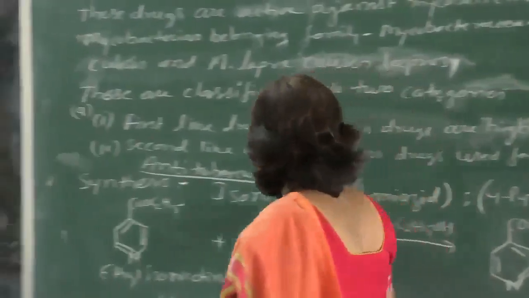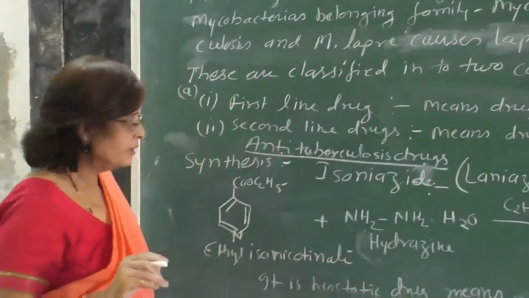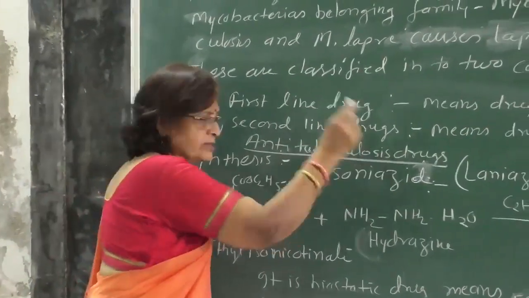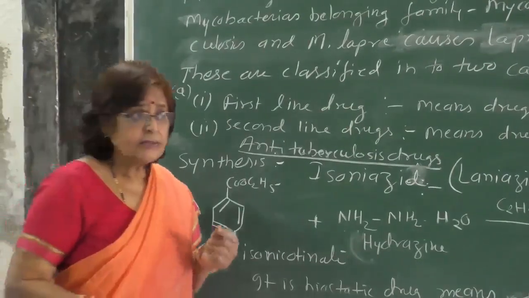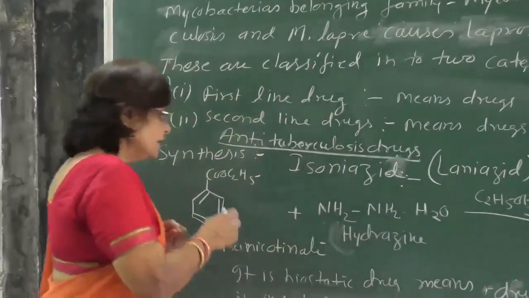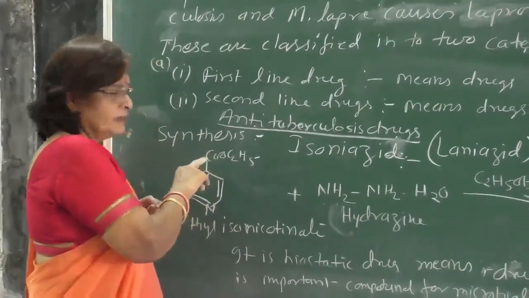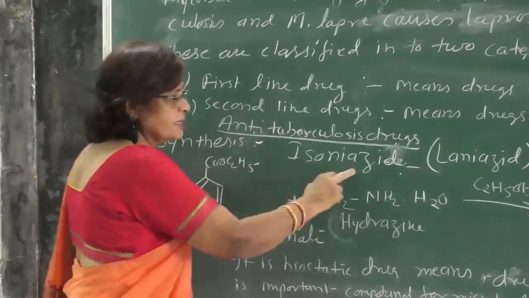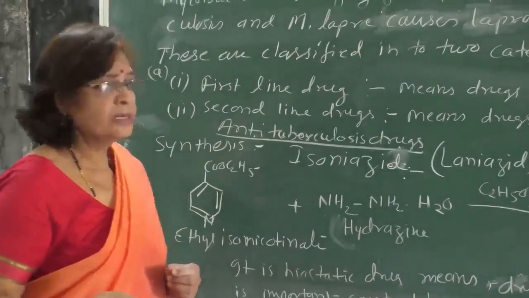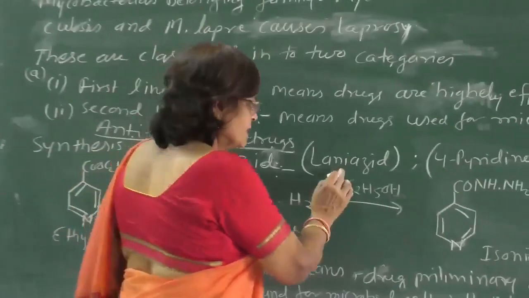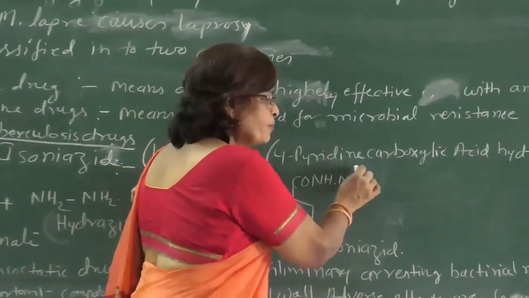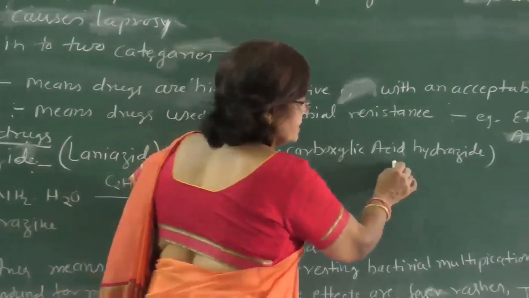So anti-tubercular drugs we are now seeing here. Now the next part is anti-tuberculosis drugs, means the drugs which are used to cure tuberculosis. In this class, the first member is isoniazid. We are going to see the synthesis of this. The trade name of this drug is Laniazid, and the chemical name of this drug is 4-pyridine carboxylic acid hydrazide.